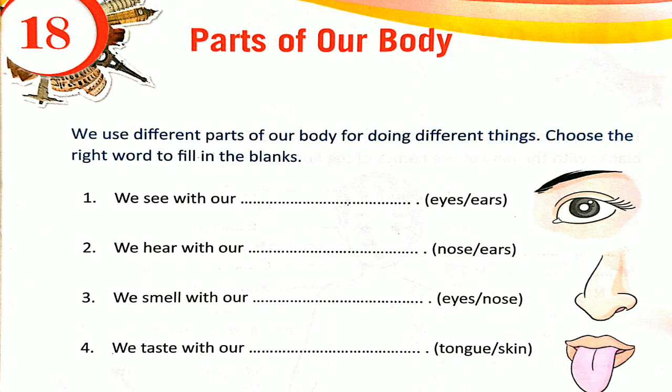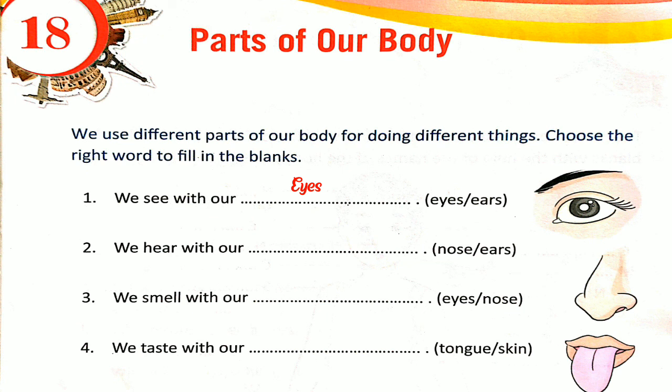First, we see with our blank, eyes or ears. We see things with our eyes. Here we can see our eyes.